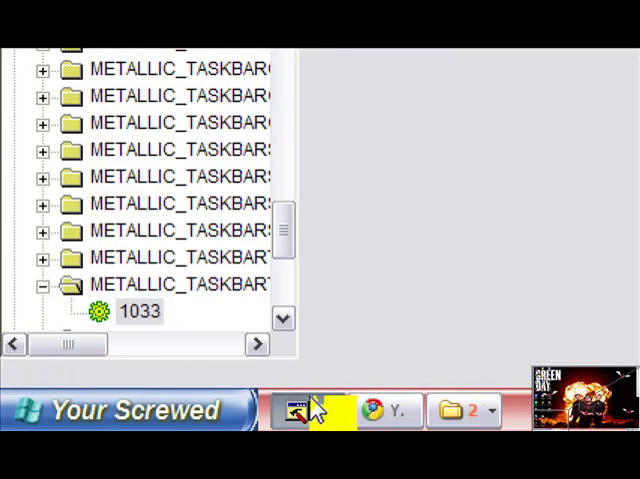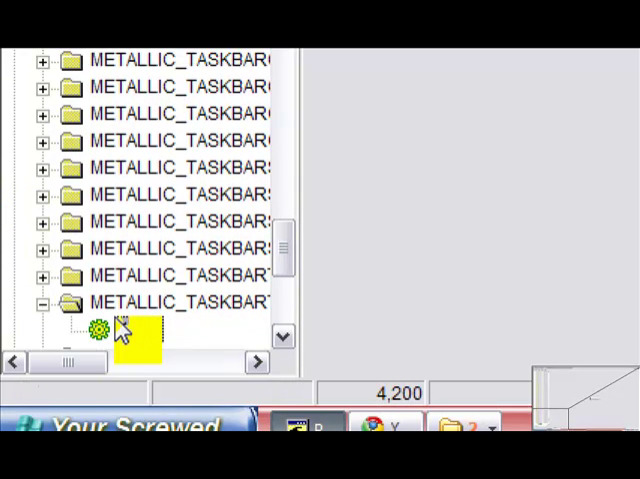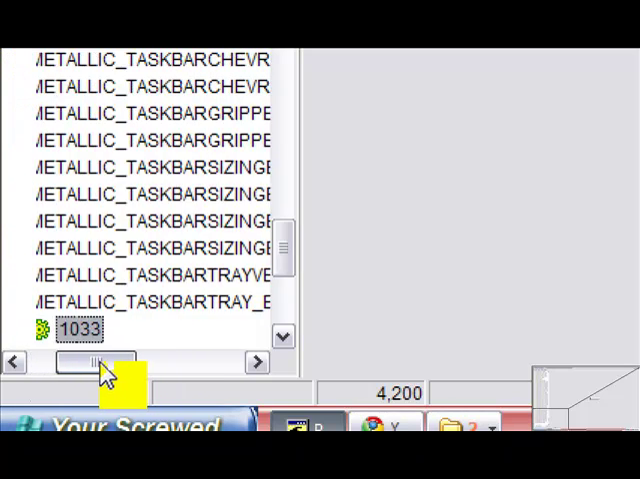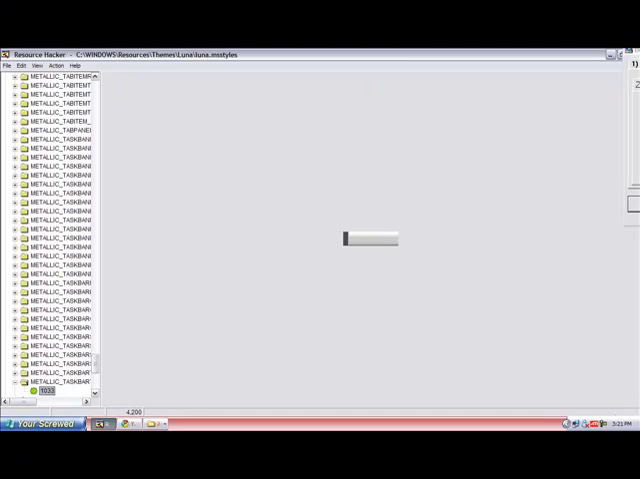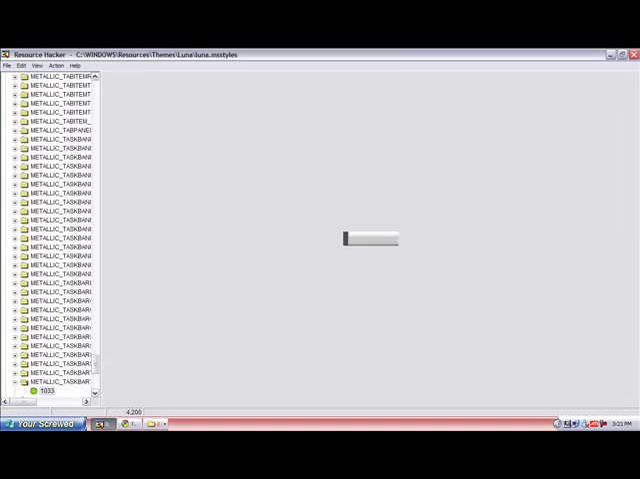Now, open up your trusty Resource Hacker. Like you did with the start button, you replace all the stuff in the taskbar. Scroll down, find taskbar tray underscore BMP, and open that up. If it's silver, it'll be that silver one with a red line by it. Now save it, edit it, do whatever with it, but I've done that already.